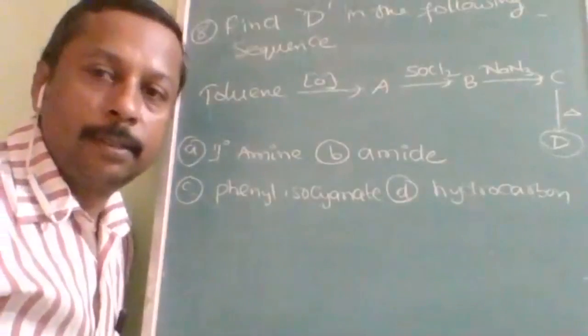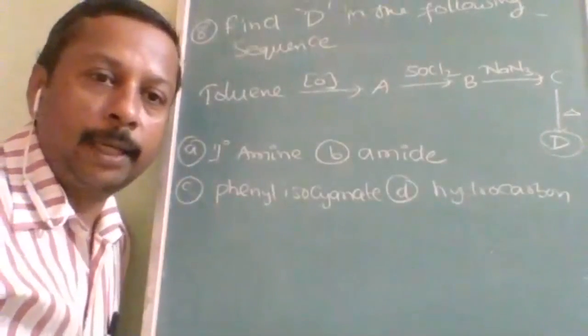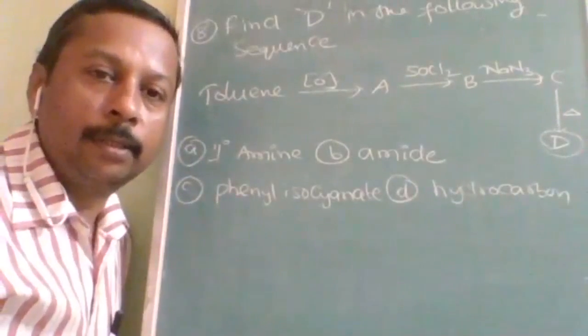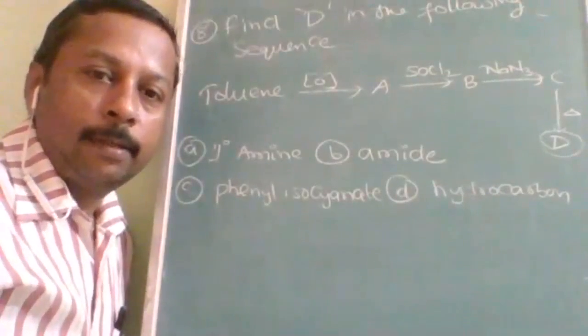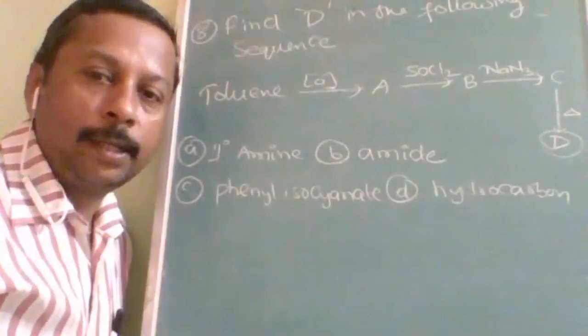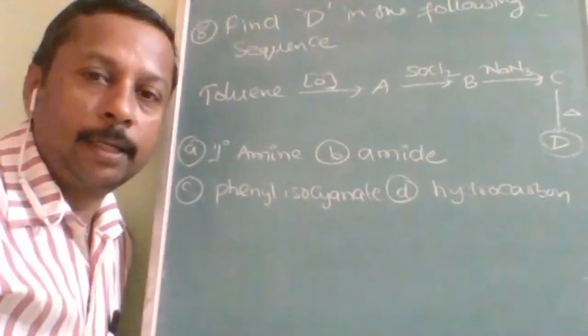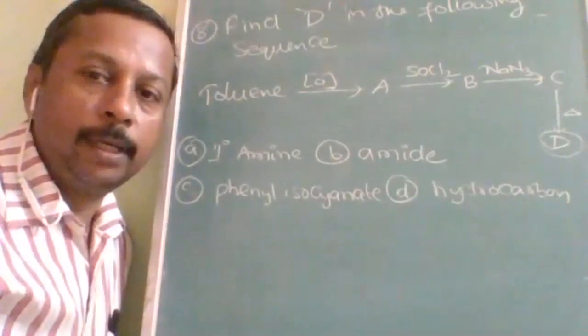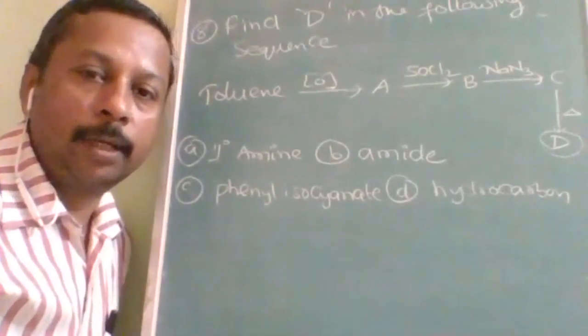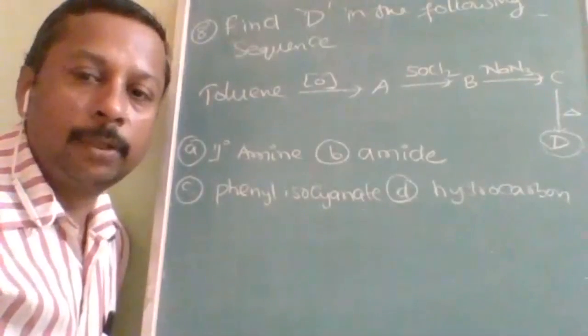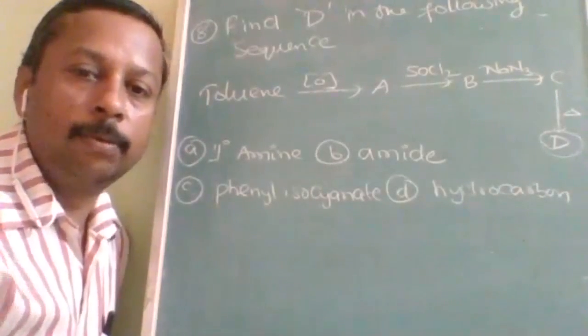First maintain accuracy, then you should try to improve the speed. Toluene is oxidized to A, A is reacted with SOCl2, then with NaN3, then heated, and then you get D. So you must be able to write the compound D.